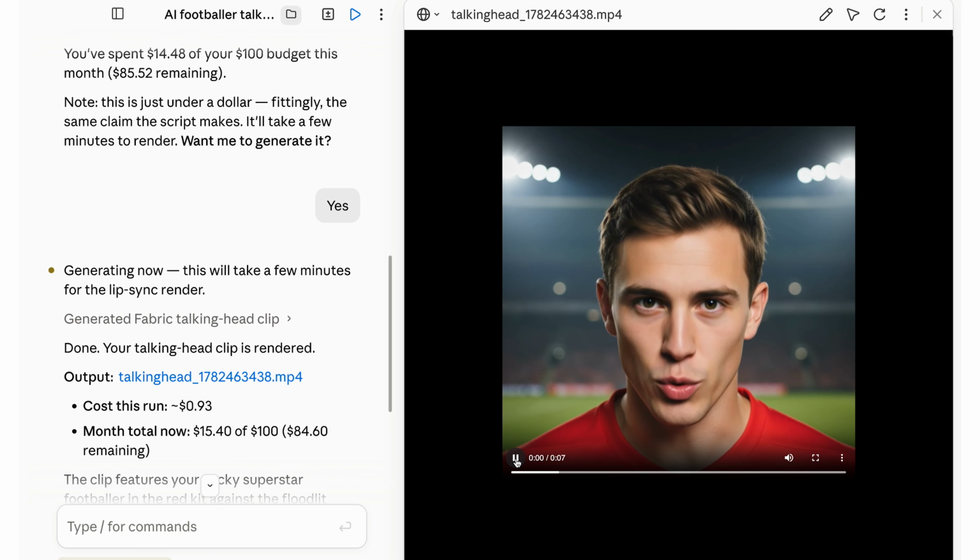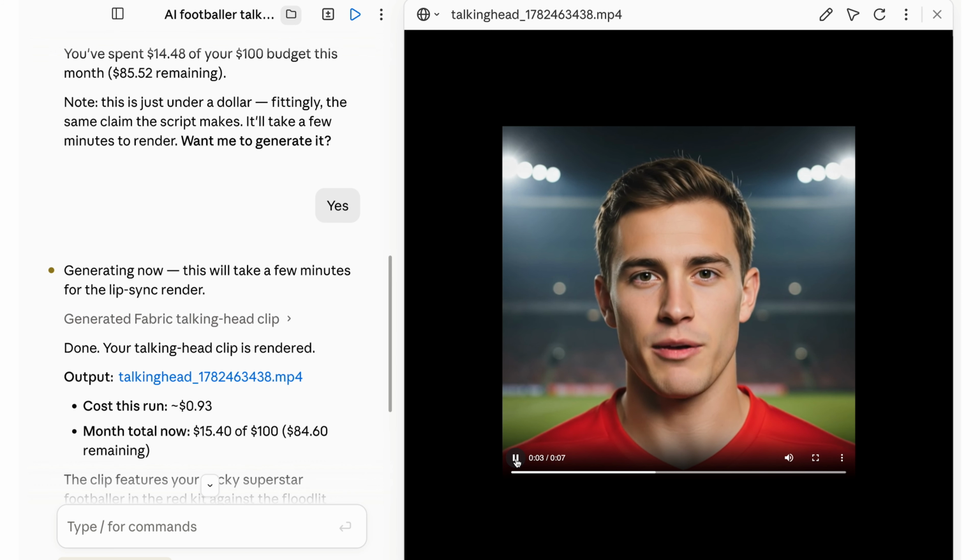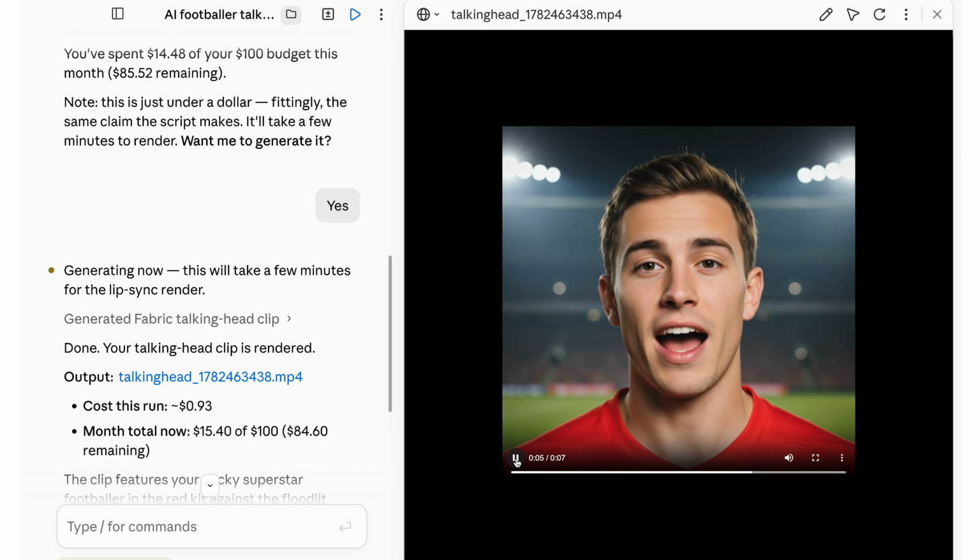They told me to look real. Joke's on them. I'm not even a real person. An AI made me for less than $1. Look at that. The lips match, the voice matches, a talking video start to finish under $1 on my own account. Want it sharper? I pick the high quality option and it tells me the price before I spend. My choice every time. Now let's try its premium.